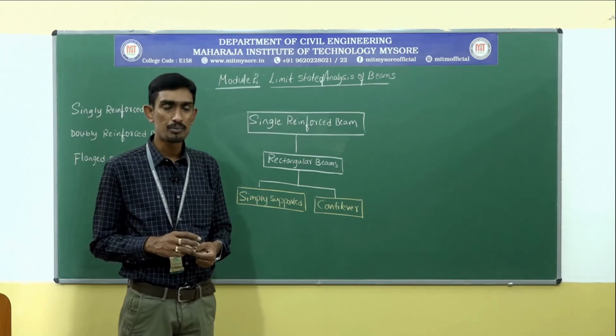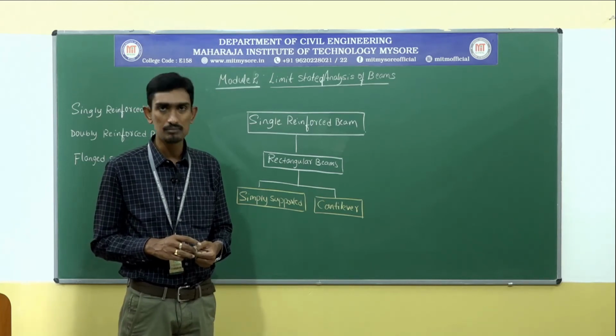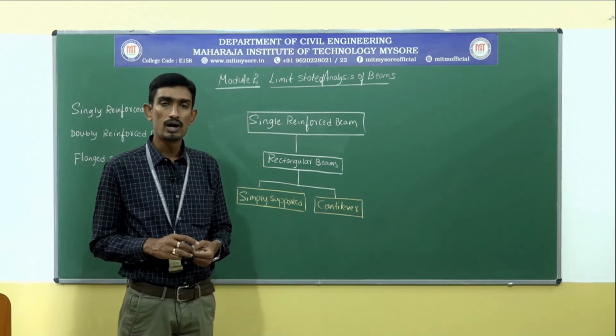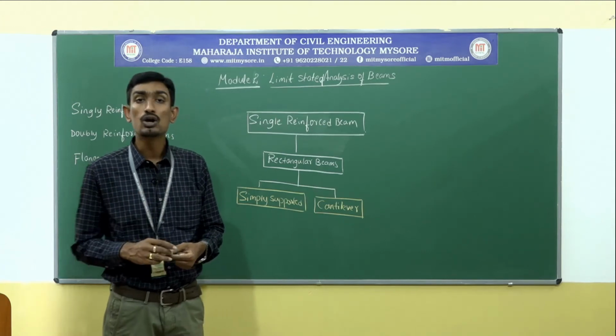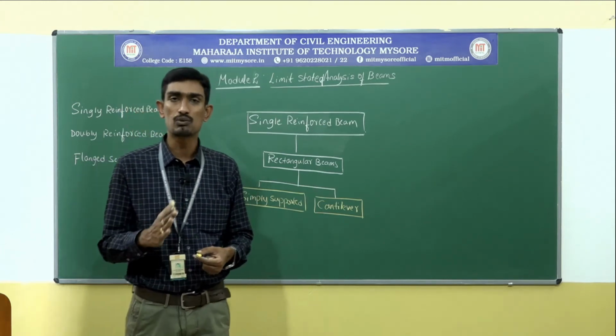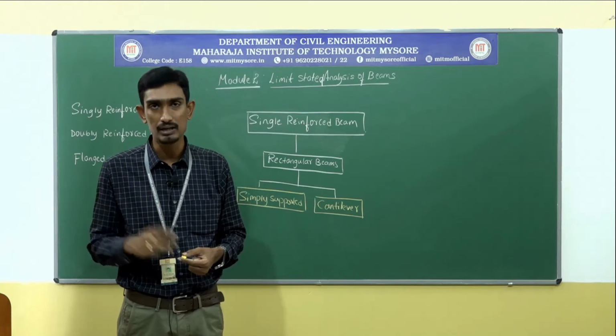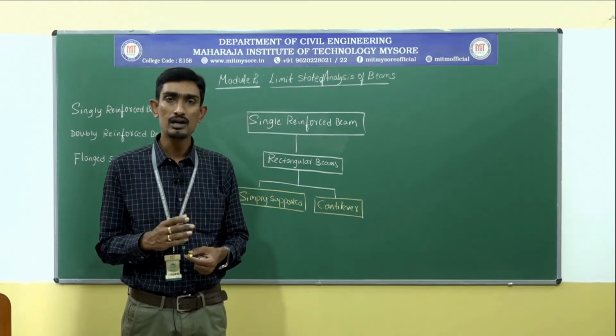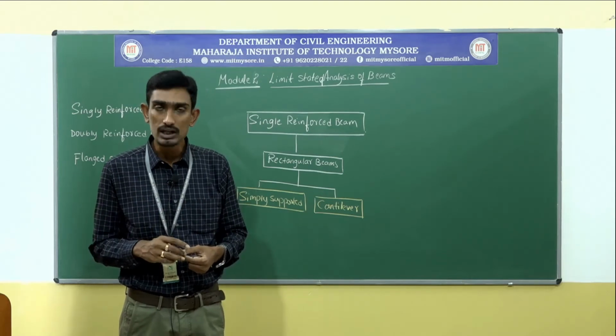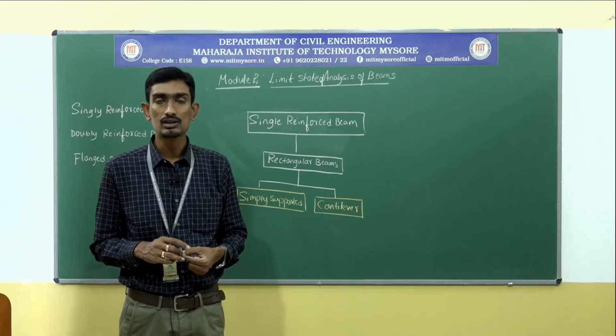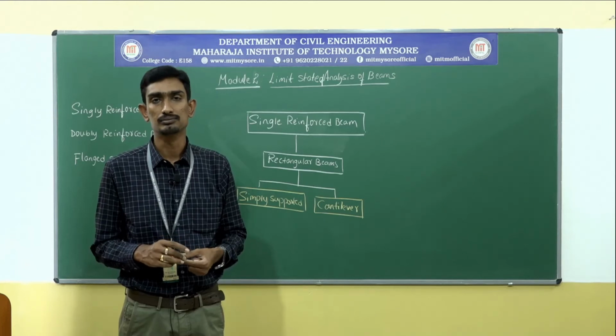A simply supported beam is a type of beam in which one end is a pinned or hinged support, and the other end is a roller support. That is what is called a simply supported beam.